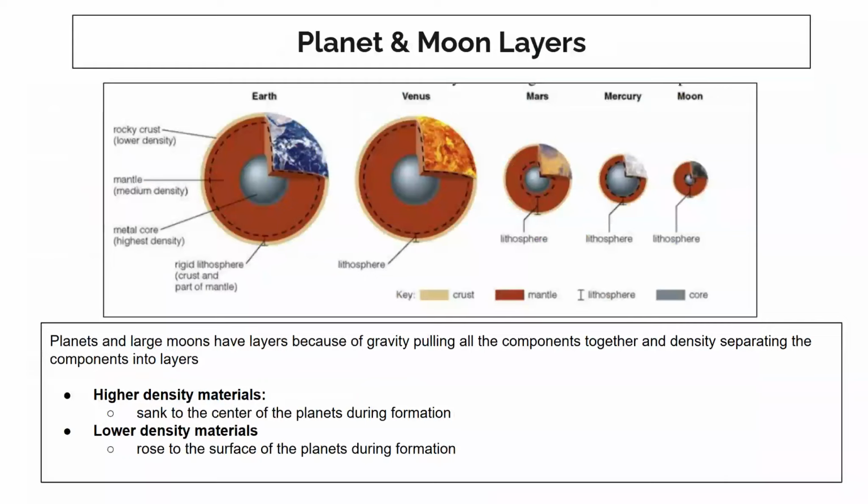So, how did those planets and moons form layers? Well, you can see that Earth, Venus, Mars, Mercury, and even the Moon have layers. They have cores, they have mantles, they even have crusts, for the most part. So at first, all these planets and moons were very hot, so everything was kind of mixed together. But as they cooled, the higher density materials sank to the center, and the lower density materials rose to the surface. So that's why planets and moons are always denser as you go near the core, and less dense as you go near the surface.